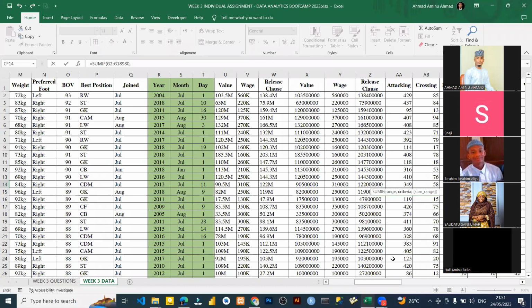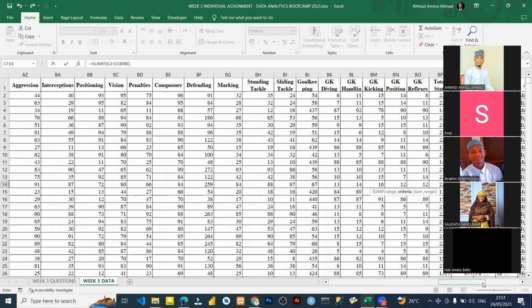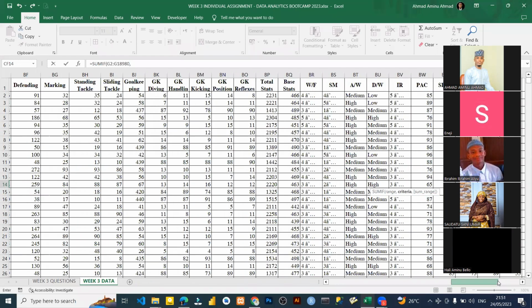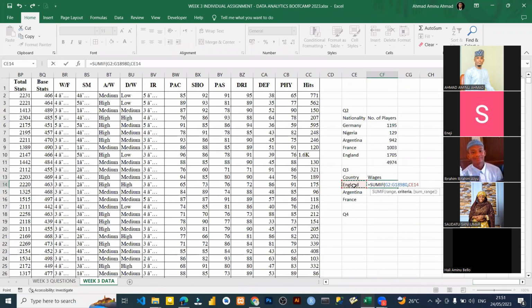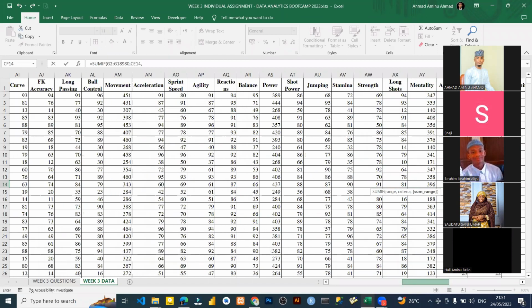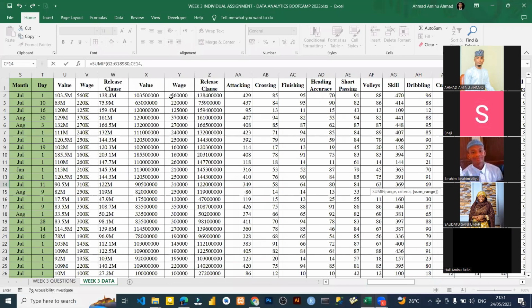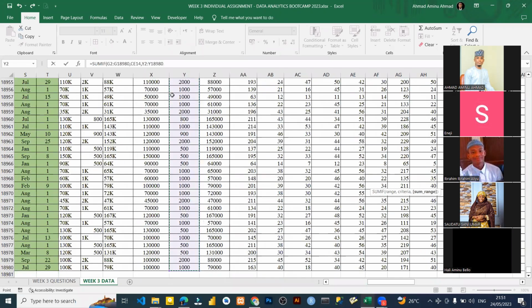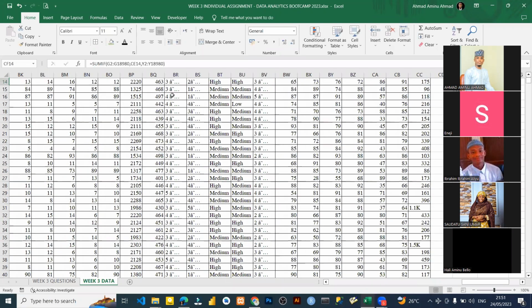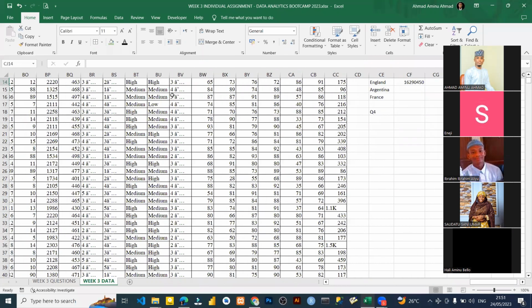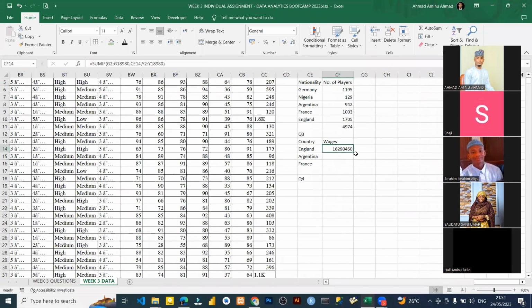So the criteria, I'm going to click on it because I'm going to drag. So the criteria is this, comma. Then the sum range is this. Then I will highlight this, close the bracket and press enter. You see, this is the total of England. All I need to do is to drag. I'm done with question number 3.